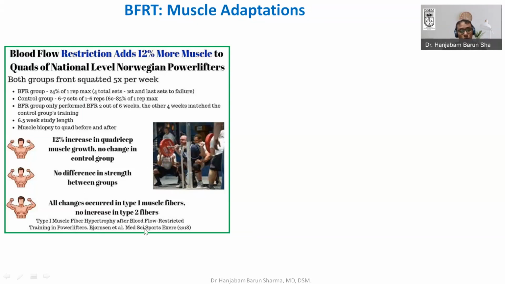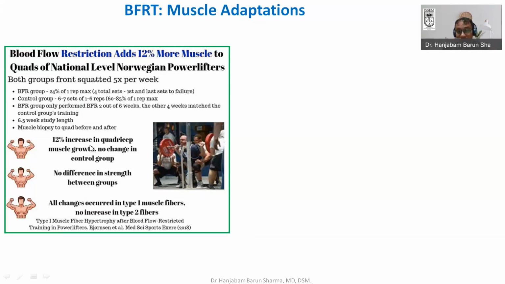What you can see is that for strength gain, there was no significant difference. That means without losing the strength component, because earlier strength was relatively less, if you remember the earlier paper. But in this paper they have shown there was no statistically significant difference in strength, but there was an increase in muscle growth.